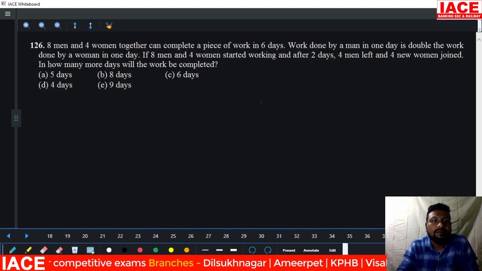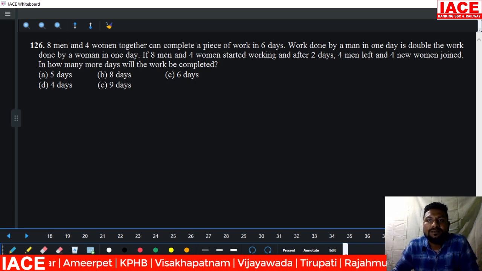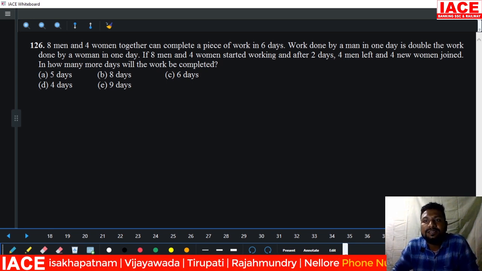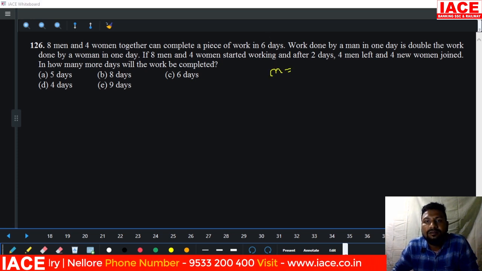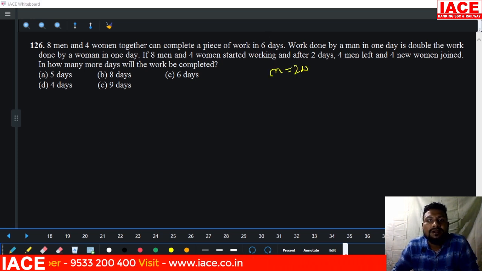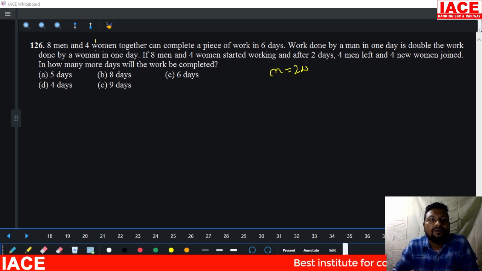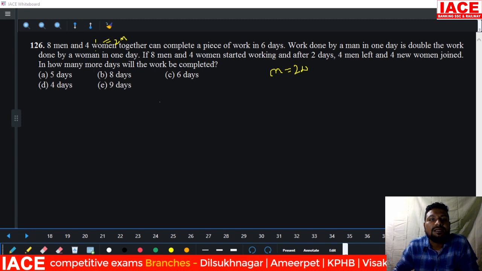Next, 8 men and 4 women together can complete a piece of work in 6 days. The work done by a man in 1 day is double the work done by a woman. That means 1 man is equal to 2 women. As per the question, 4 women is equal to 2 men. 2 men plus 8 men is 10 men.